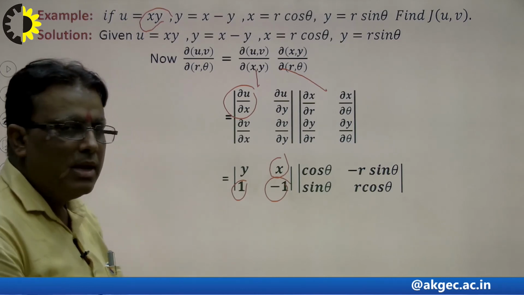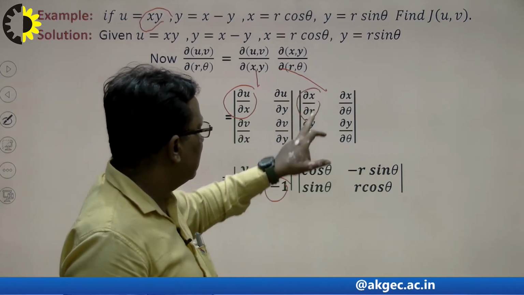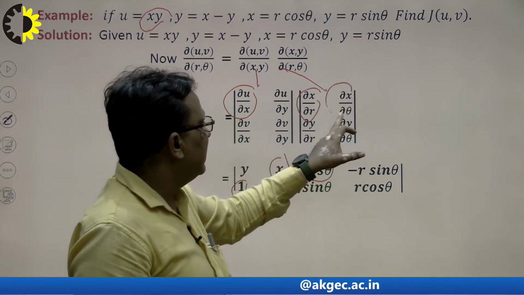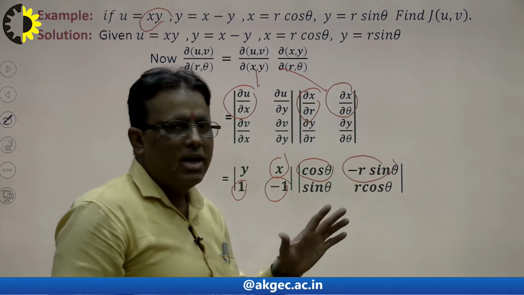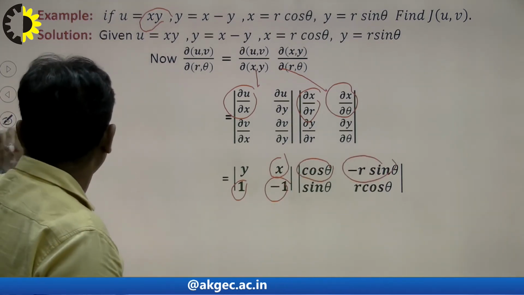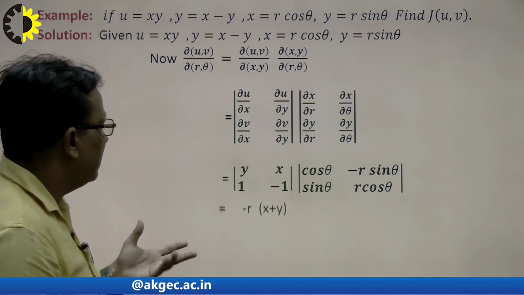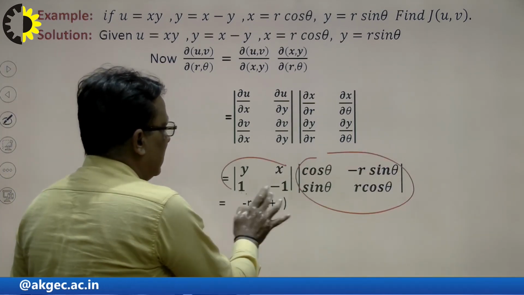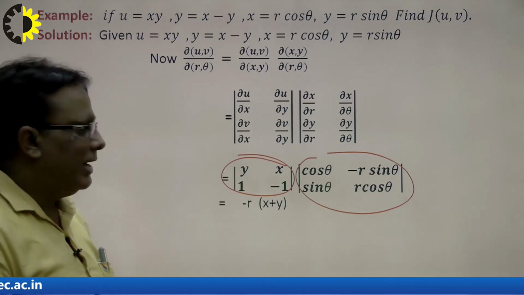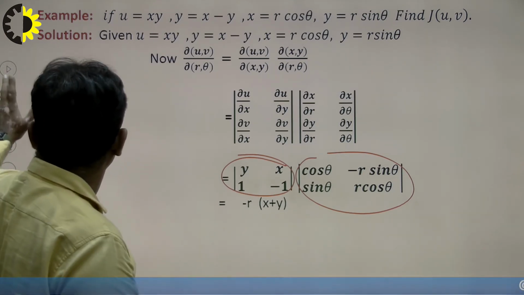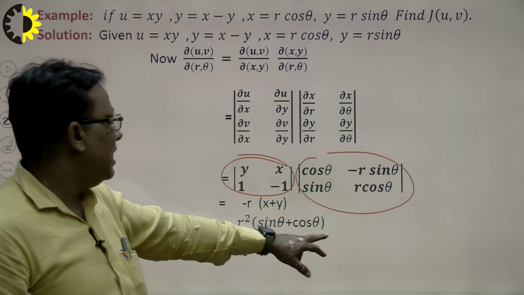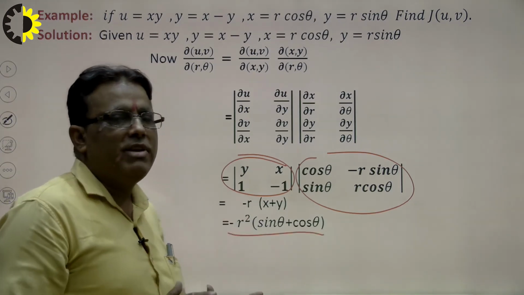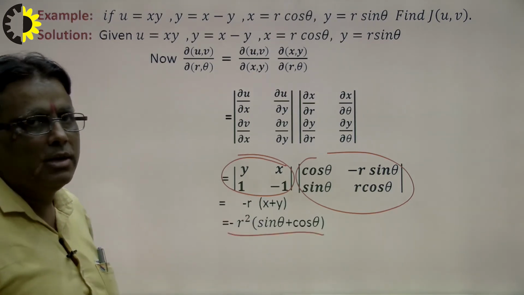In the same way, ∂x/∂r I write here, cos θ, and ∂x/∂θ is minus r sin θ. In this way we cross-verify what the result will be here. We see the result will be very interesting. This is equal to r, and this is equal to minus x minus y. A minus is common. If we put the values of x and r, this will be the answer of this statement. So in this way we can solve the Jacobian using the chain rule.